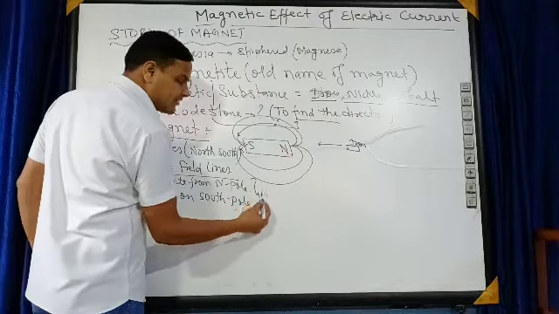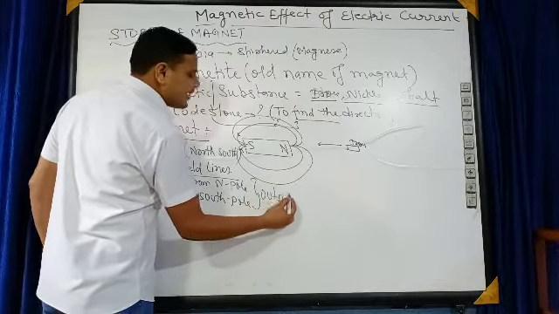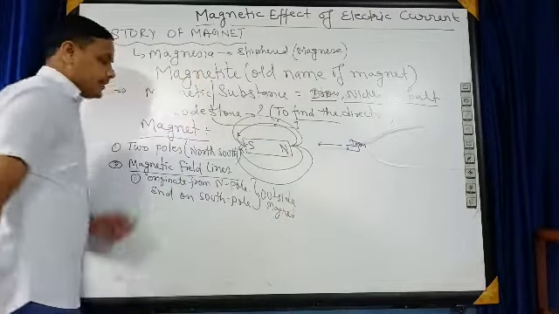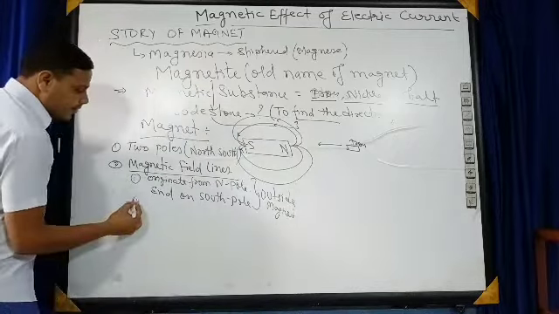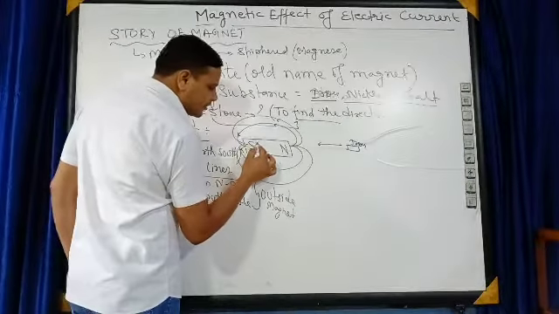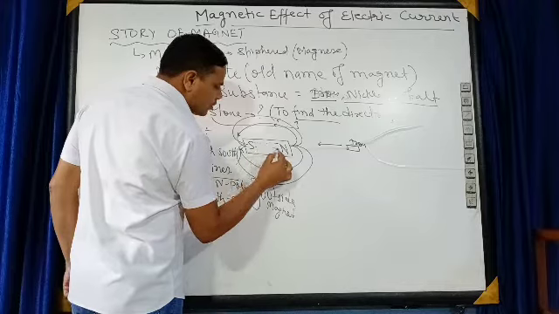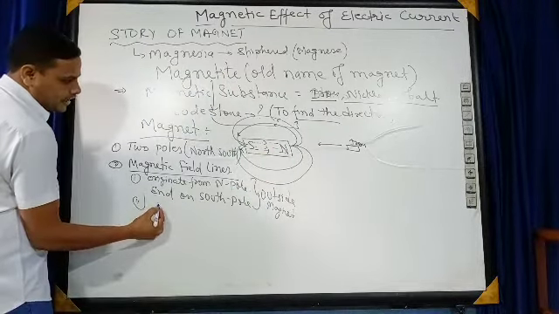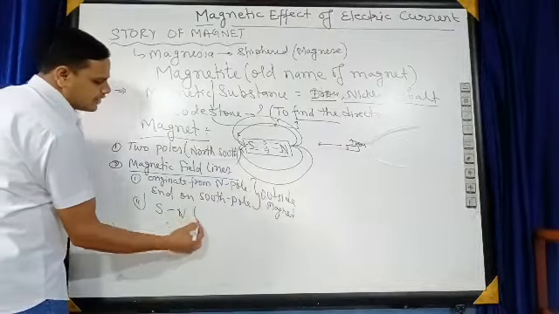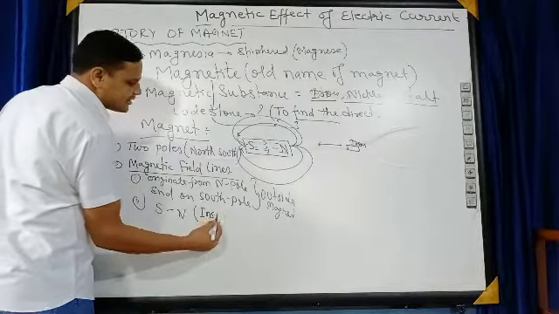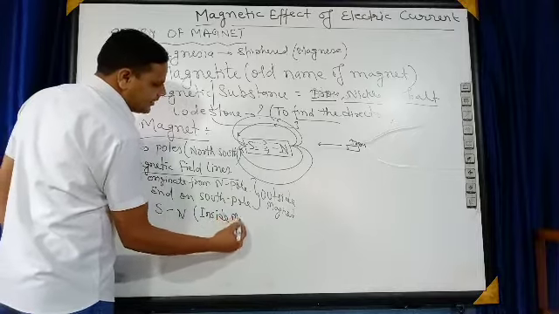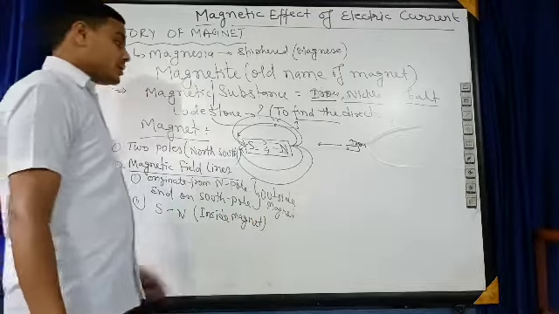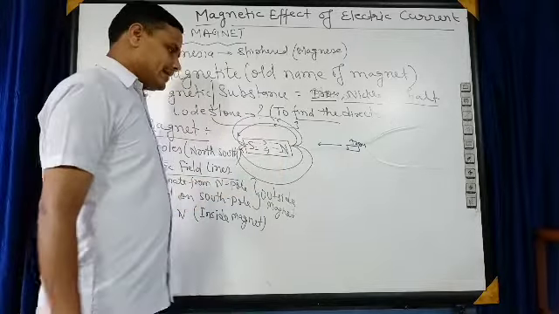But this condition is for outside the magnet. Inside the magnet, they go from south to north.